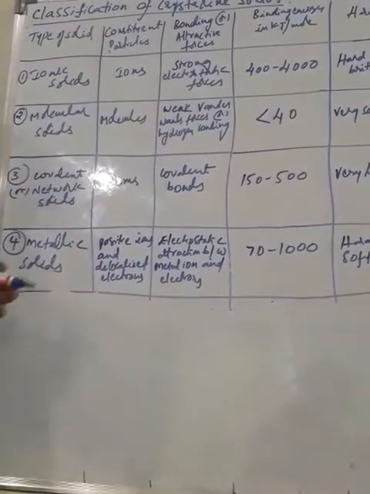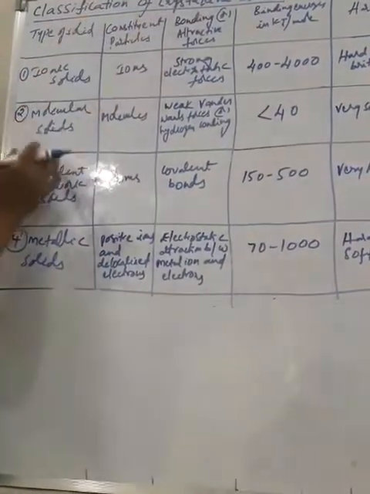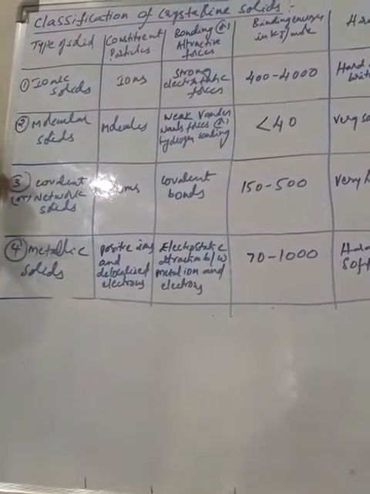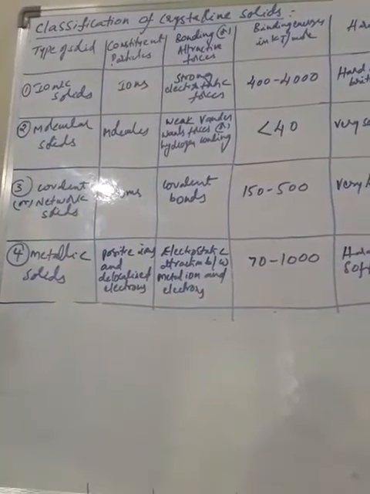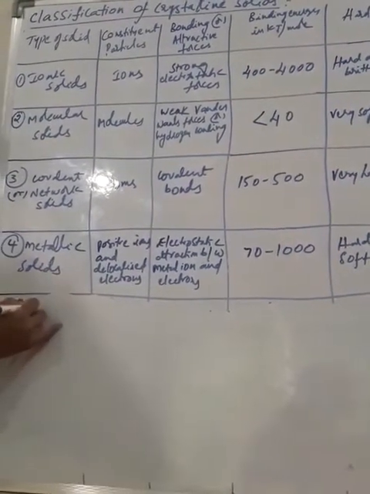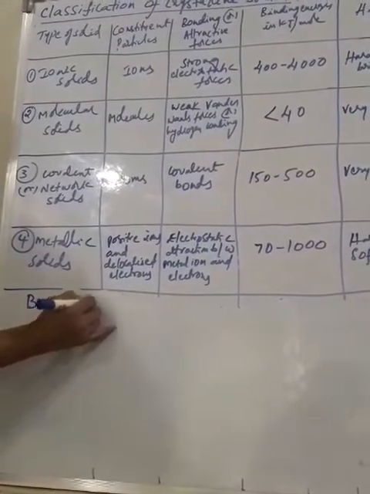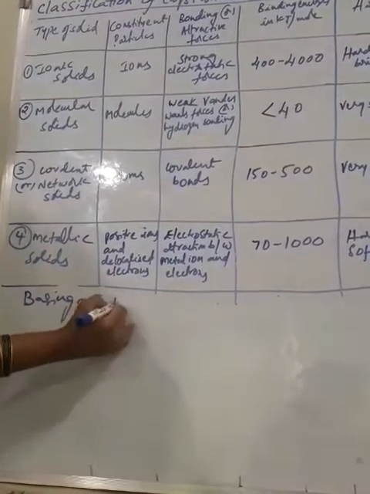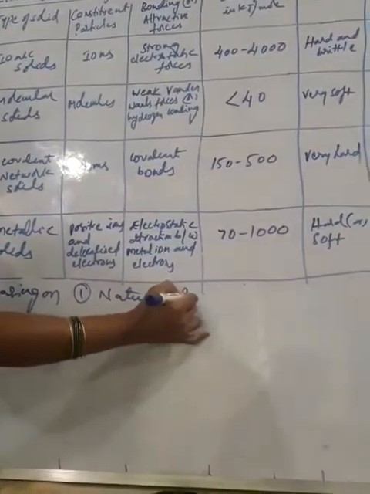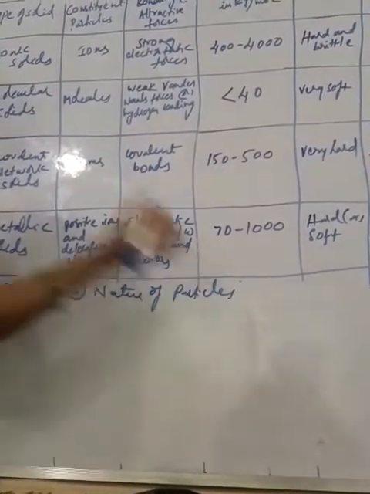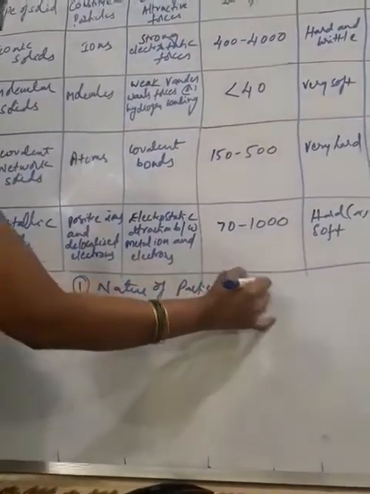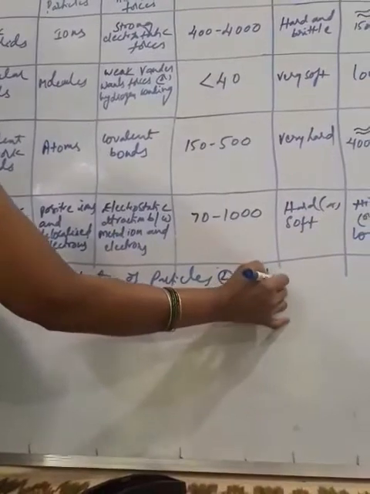Okay. So crystalline solids, which show long range order, again get classified into four different types. This classification is based on two factors mainly. Number one, the nature of the particles, and the intermolecular forces.